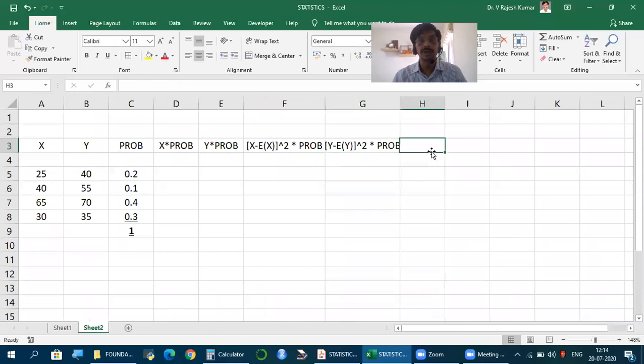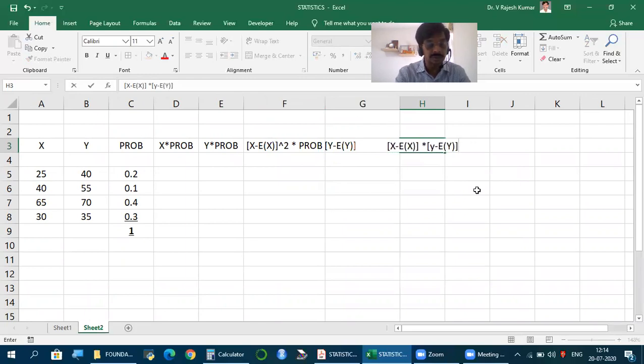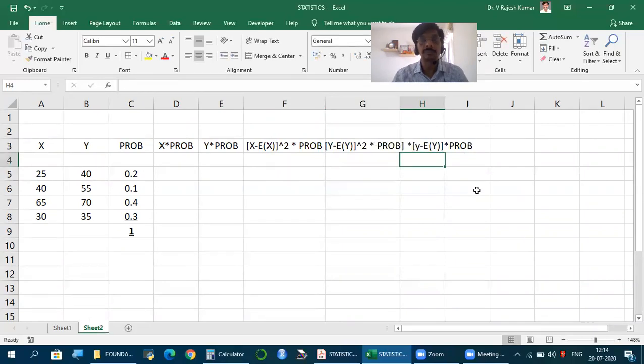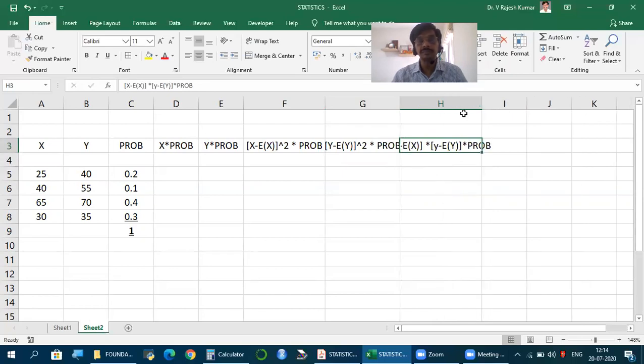And also, X minus E of X into Y minus E of Y into probability, which is nothing but deviation of X into deviation of Y.